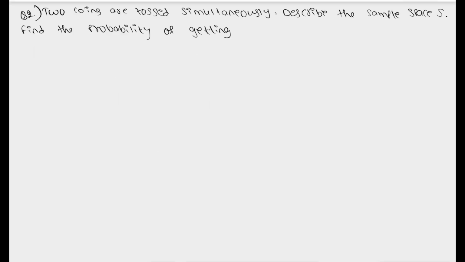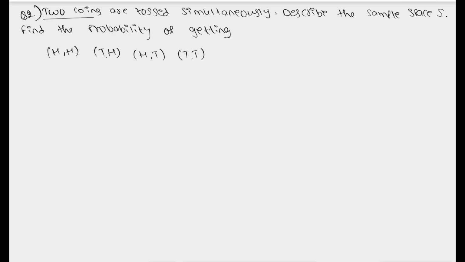So here we have our second question. Two coins are tossed simultaneously, where we are tossing two coins at a time. So here the first question is to describe the sample space. As we know, in tossing two coins, we'll get two heads, or one tail and one head, or else one head and one tail, or else we may have tail and tail also. These are the four possible outcomes we'll be getting when we toss two coins simultaneously.